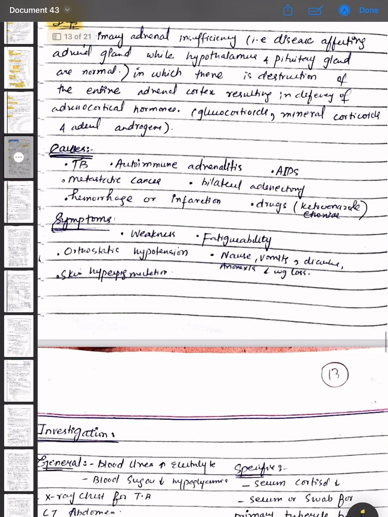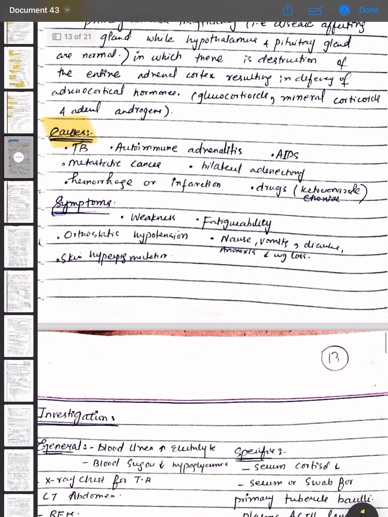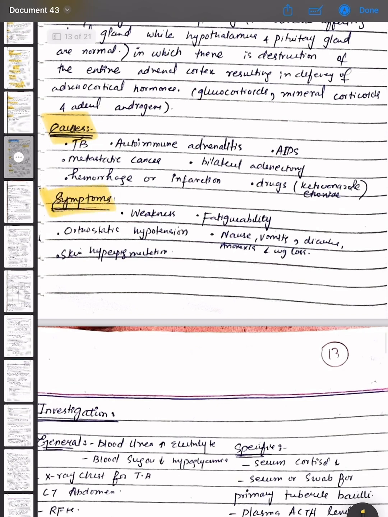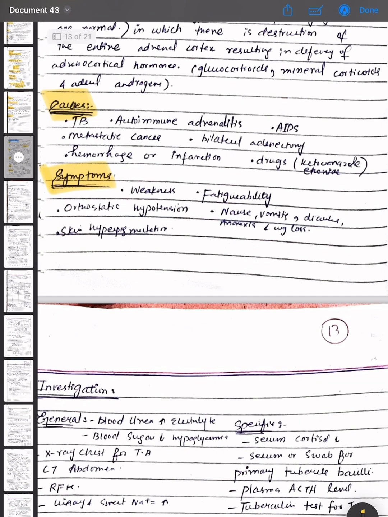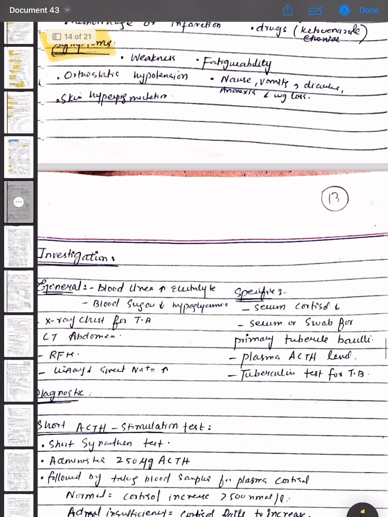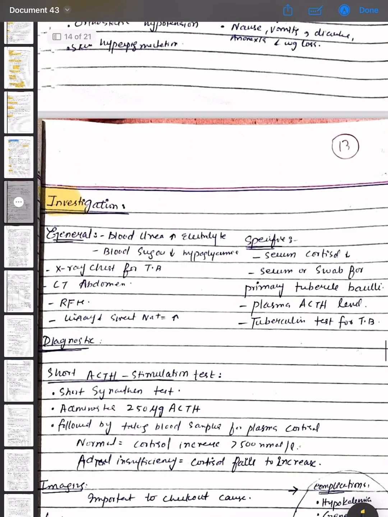The causes are TB, autoimmune adrenalitis, AIDS, metastatic cancer, bilateral adrenalectomy, hemorrhage or infarction, and drugs, for example ketoconazole. The symptoms are weakness, fatigability, orthostatic hypotension, nausea, vomiting, diarrhea, anorexia, weight loss, and skin hyperpigmentation. The investigations for Addison disease are general and specific.